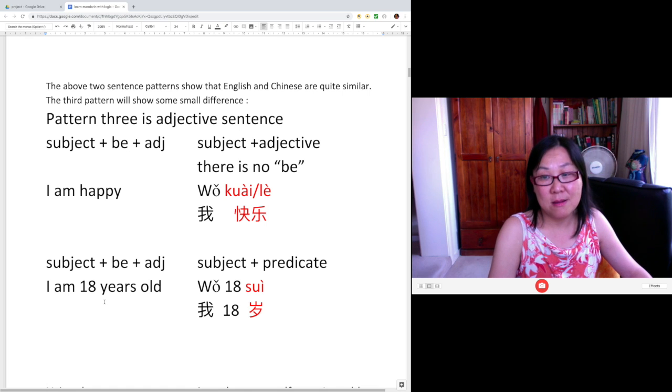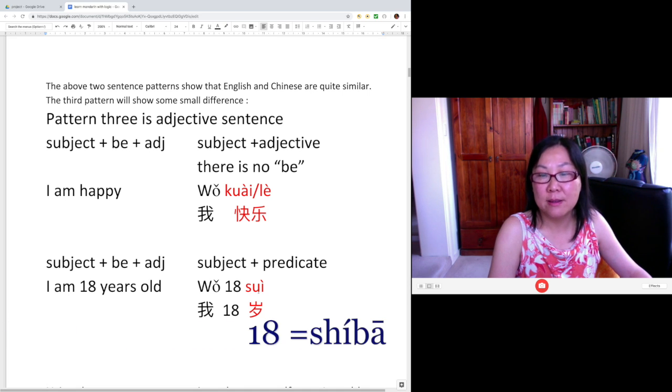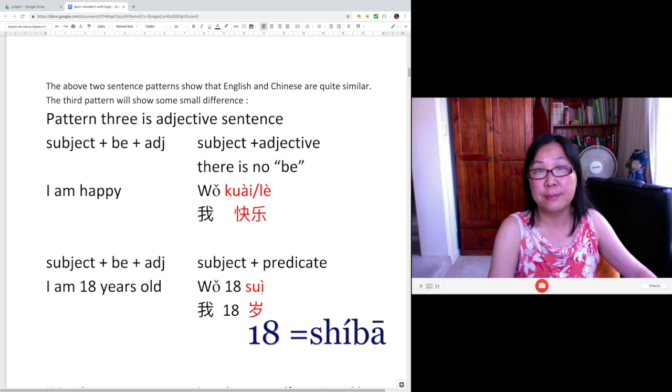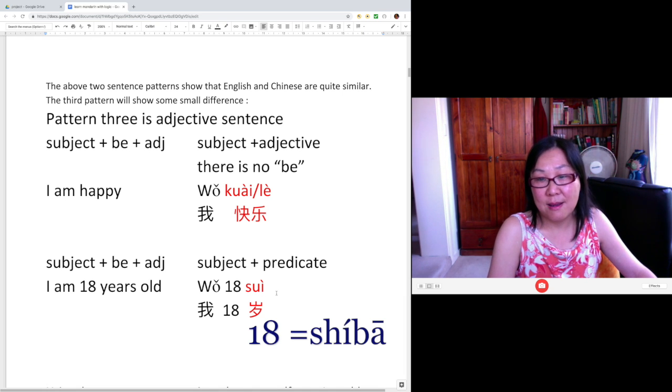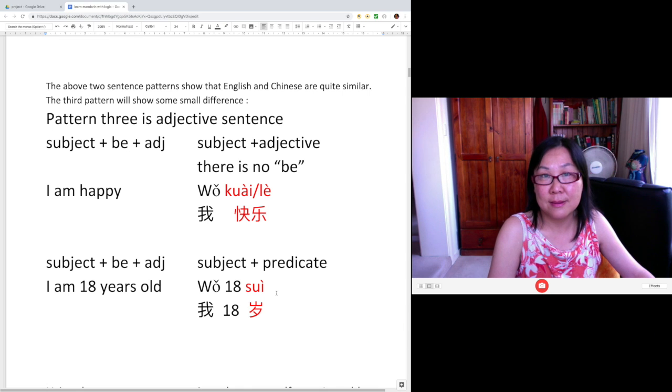I am 18 years old. In English, it is still an adjective phrase sentence. That's why I put this sentence here. Translated into Chinese is 我18岁. Strictly in Chinese, it is a predicate sentence.